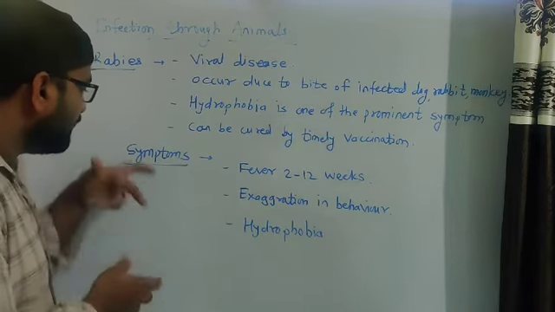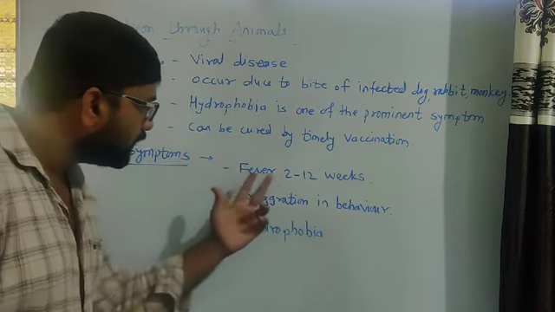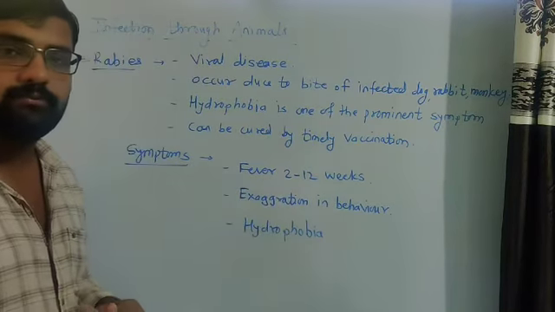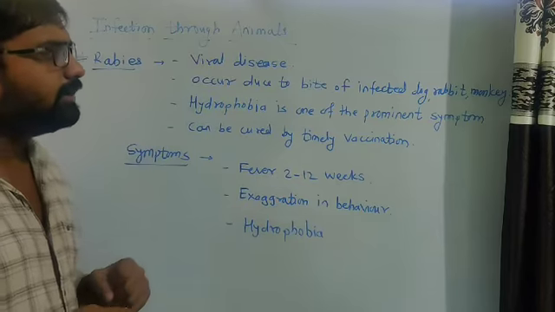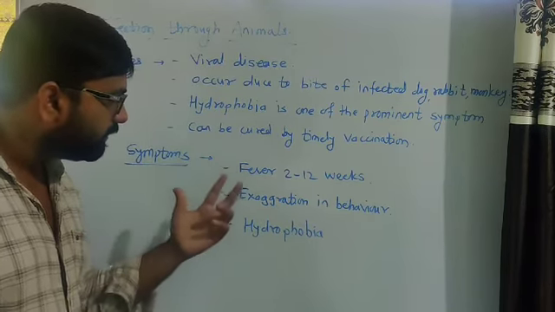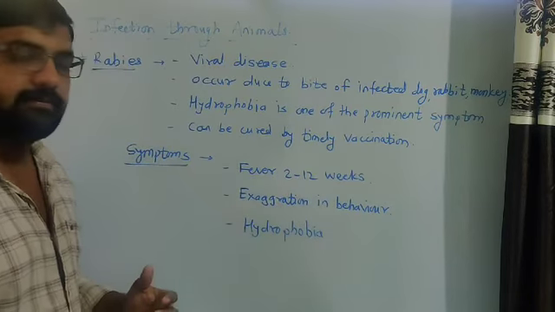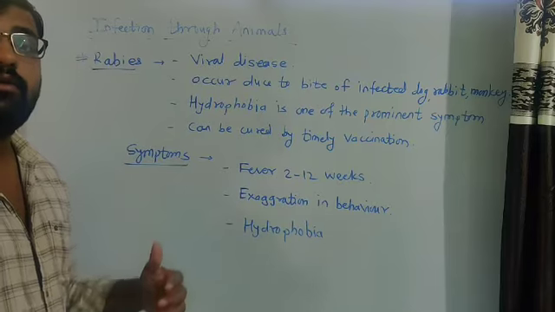Then look at what the symptoms of rabies are. First, fever for 2 to 12 weeks after the bite of these animals. The infected person has continuous fever.